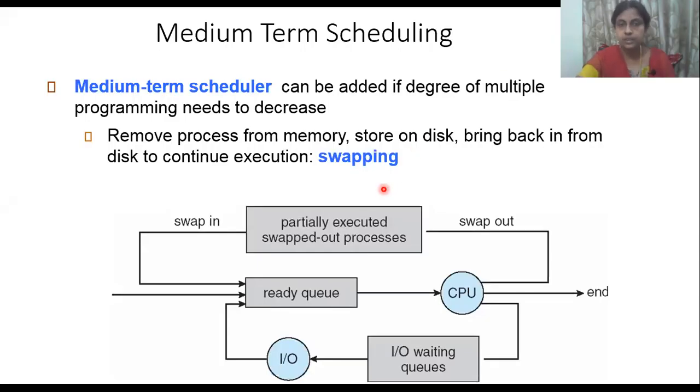So the medium-term scheduler is suitable for multi-programming, and how it works is it removes a particular job from the queue and sends it to a temporary queue, and allows the next job to enter the queue. Once the second job is done, it will bring back the first job. By the swapping technique it does this. So the scheduler concept is of 3 types: short-term scheduler, long-term scheduler and medium-term scheduler.